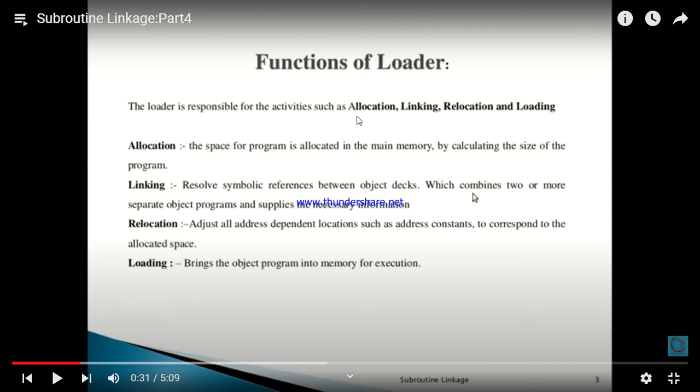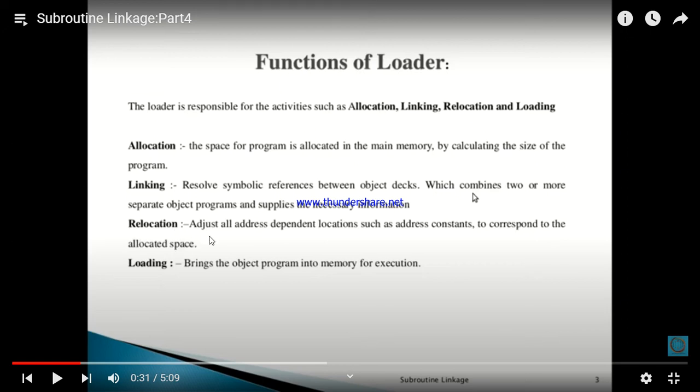The functions of loader, the main four activities that loader performs: allocation, linking, relocation, and loading, that we have seen. The space for program is allocated in the main memory, that is allocation. Linking resolves symbolic references between object decks, which combines two or more separate object programs and supplies the necessary information. It resolves the symbolic reference between object decks.